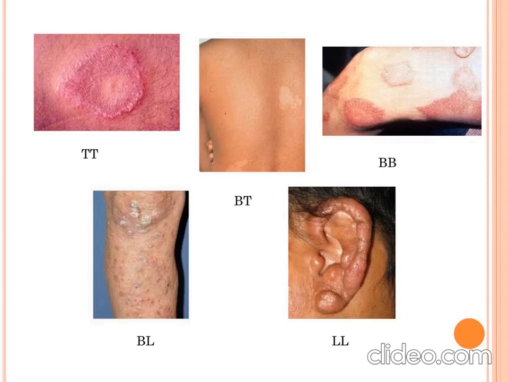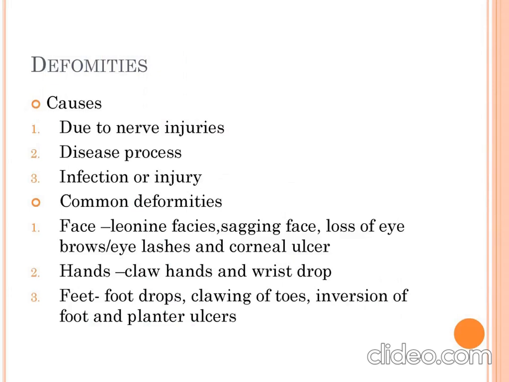In tuberculoid type of leprosy, the lesions are saucer shaped, while in borderline type of leprosy, the lesions appear to be inverted saucer shaped. The lesions are more prominent in lepromatous leprosy type, while hypopigmented patches are seen in borderline tuberculoid type of leprosy. So this is how we can differentiate various lesions of leprosy.